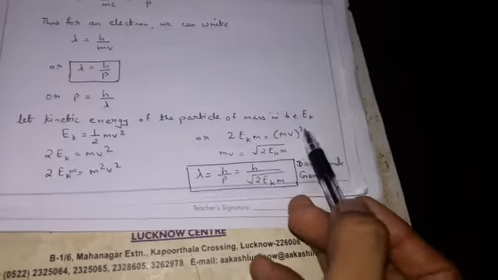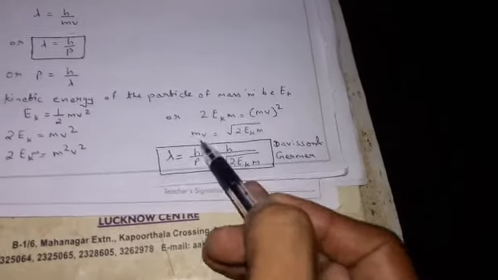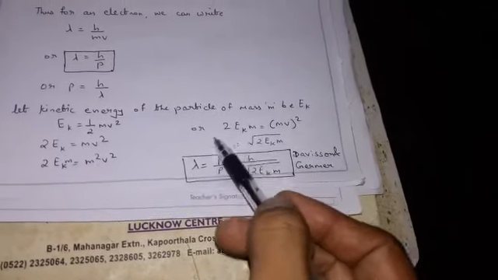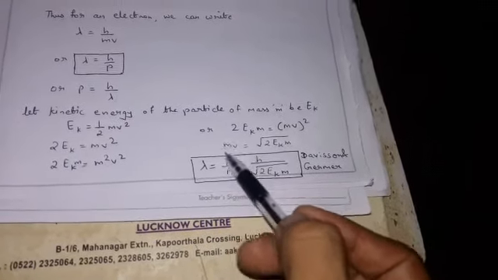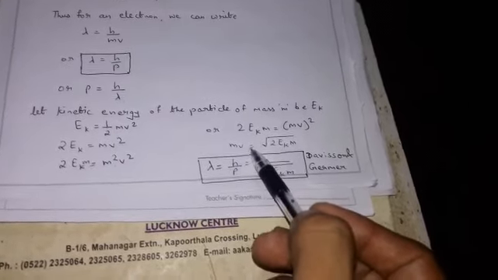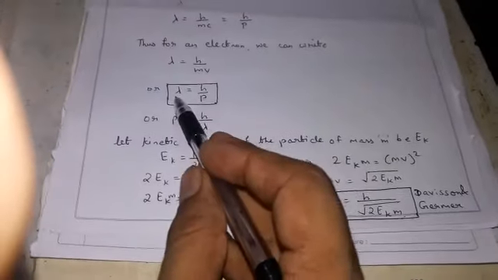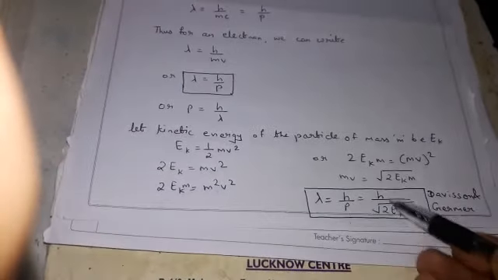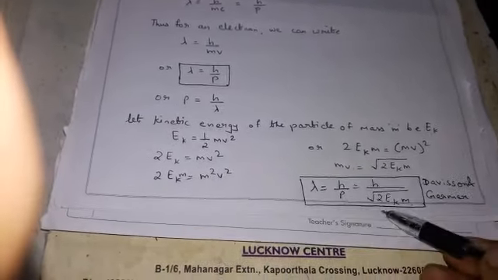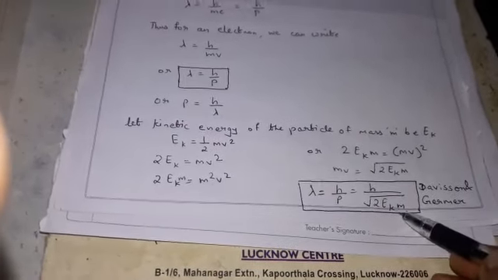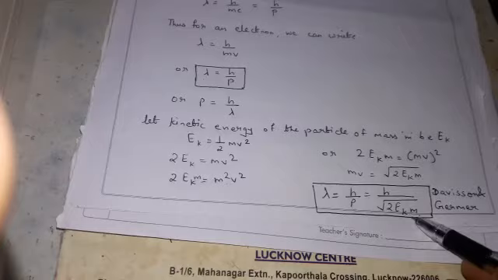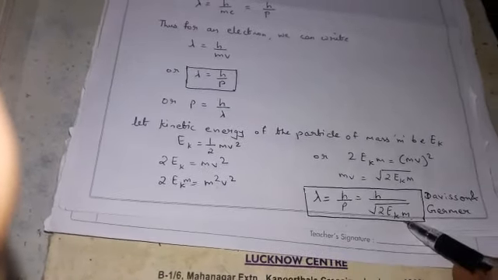Both are having a square, so we can write it in one bracket, (mv) whole square. When we remove this square, we put the root sign. That is m into v is equal to under root 2 Ek into m, that means kinetic energy into mass. This is the value of mass into velocity, that means this is momentum. We can put the value of this momentum over here. So, when we put the value, the de Broglie wavelength will become h upon under root 2 Ek into m. That was the modification done by Davisson and Germer in the de Broglie equation.